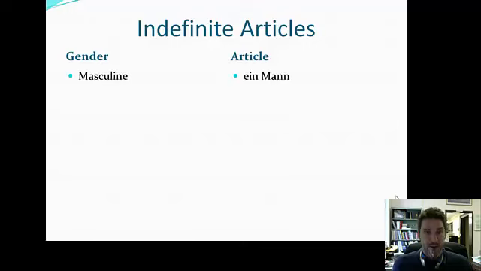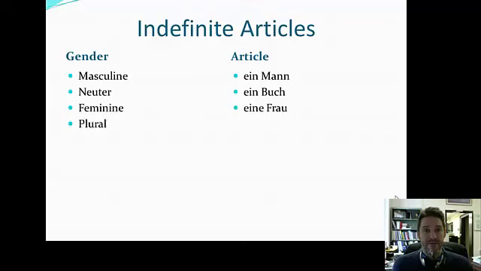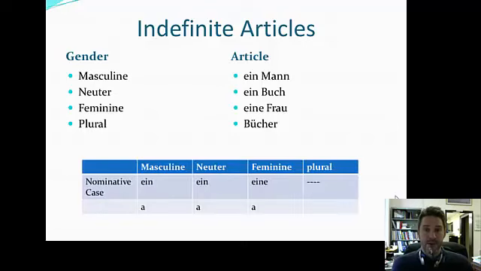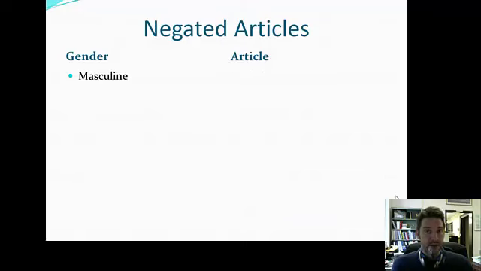Our indefinite articles: ein Mann, ein Buch, eine Frau. Plural, you don't have an indefinite article. It just doesn't work. You can't say a books. Okay, so ein, and eine. I'm going to keep this somewhat short, but you'll always have this as reference. The actual PowerPoint is loaded also in Moodle if you need to go through this a little bit more slowly.